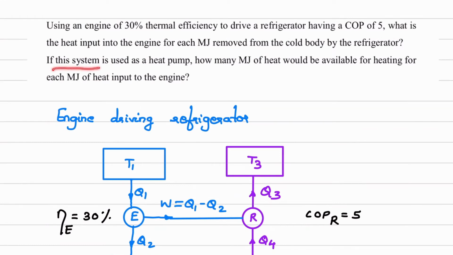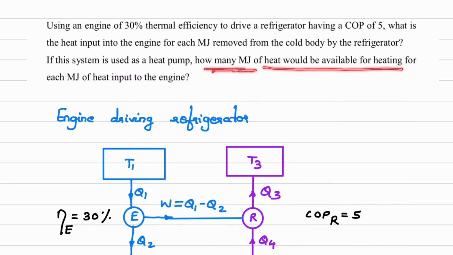In this system, if this system is used as a heat pump, now instead of using a refrigerator, we are using a heat pump. So what will happen? That we have to check. How many megajoule of heat would be available for heating?